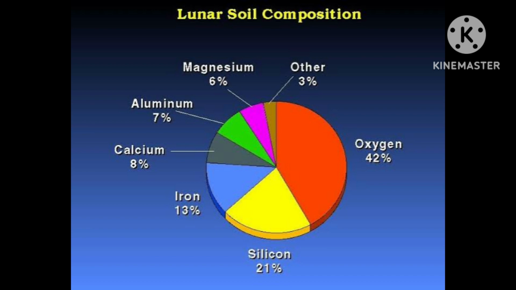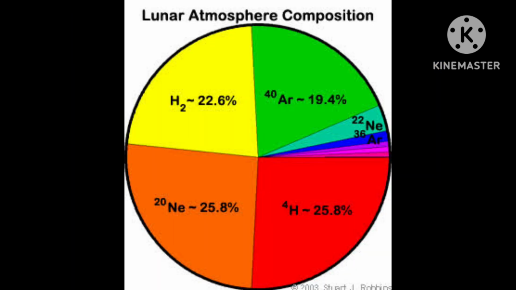Now I have told you about the elements present on the surface of moon, and these elements are found not only at one place, but in different places, or you can say areas, in and around certain lunar impact craters.